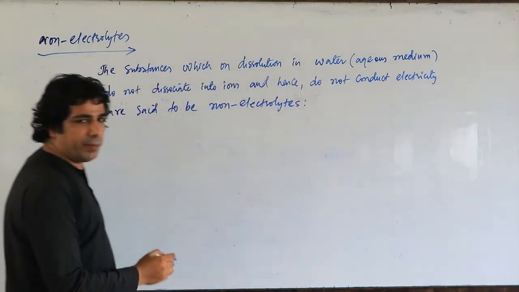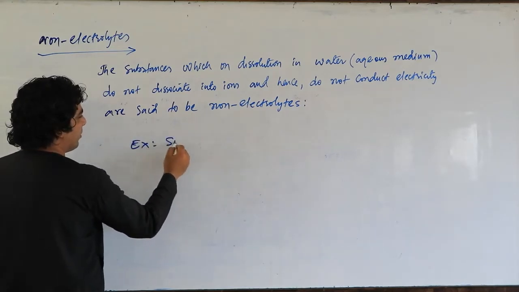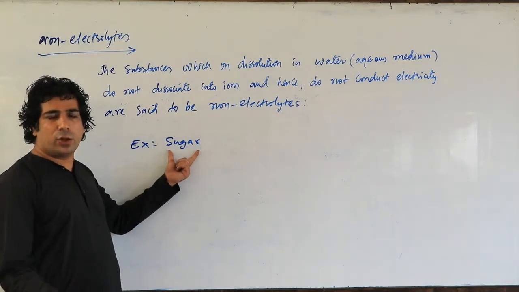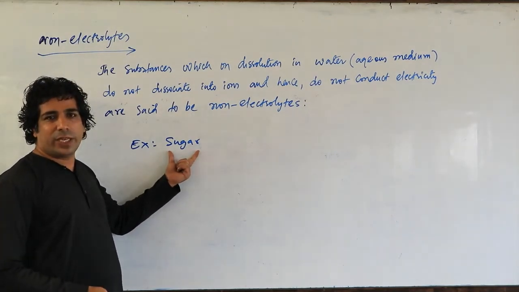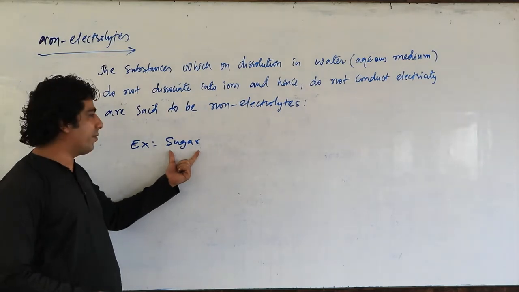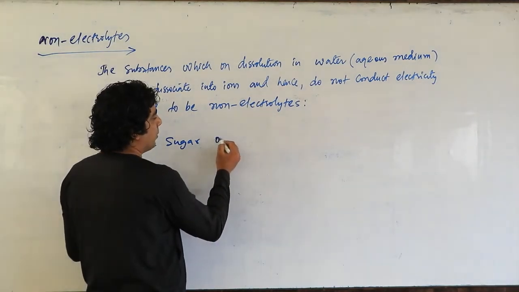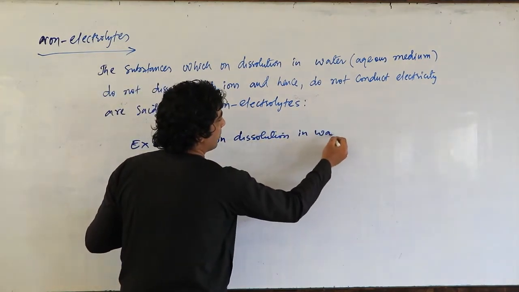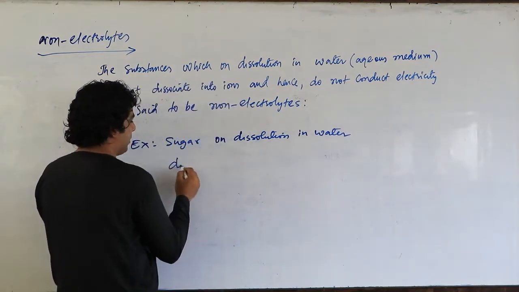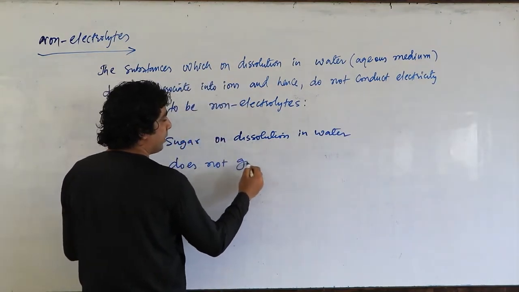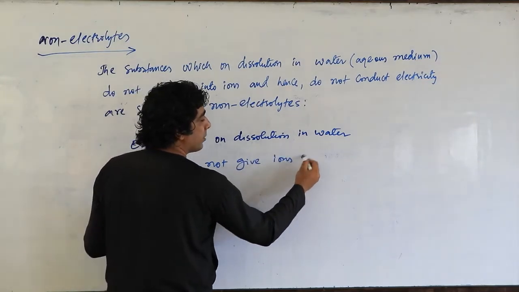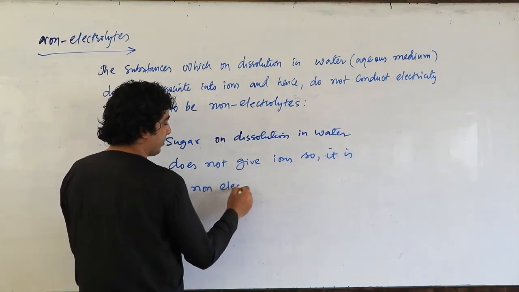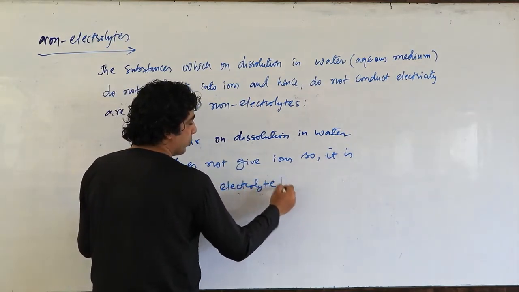Let's take an example here, my dear friends. If you take an example of sugar, if you dissolve sugar in water, it will dissolve, but it will not give ions. So it will not conduct electricity, my dear friends. Sugar on dissolution in water does not give ions, so it is a non-electrolyte. So sugar is our non-electrolyte.